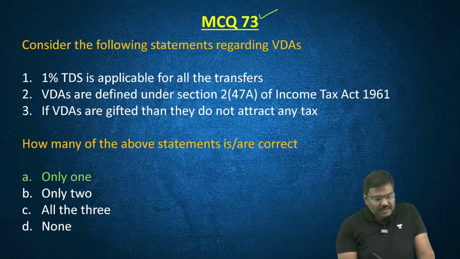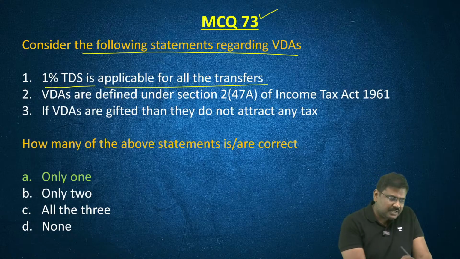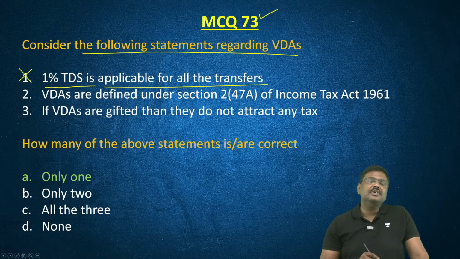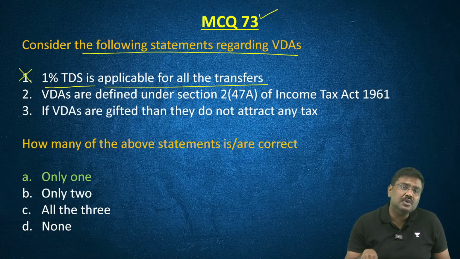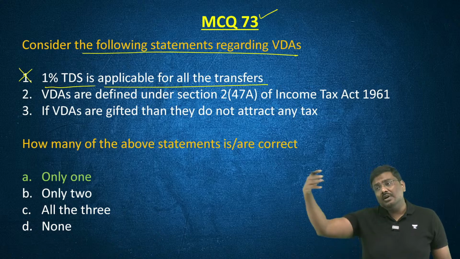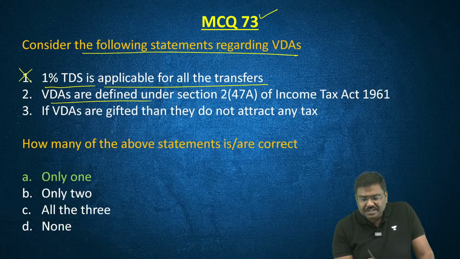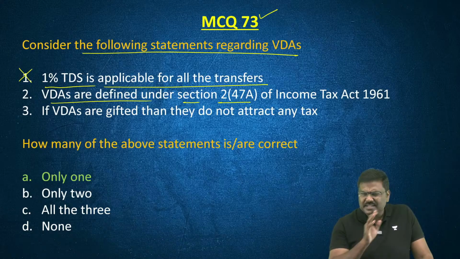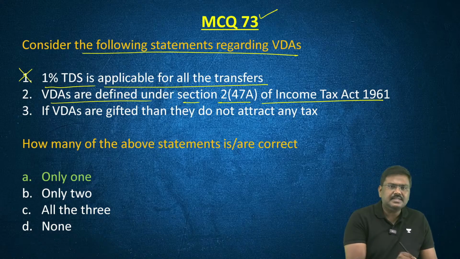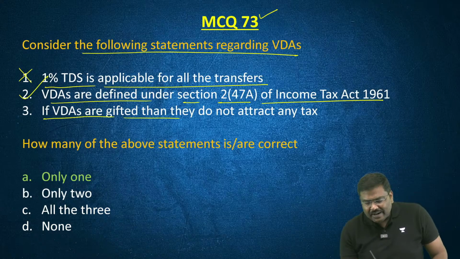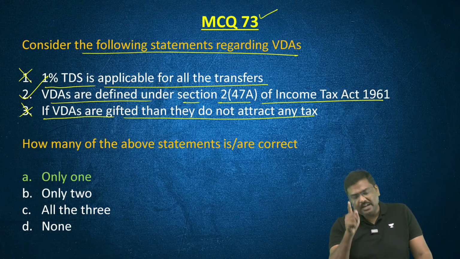MCQ number 73. Consider the following statements regarding VDAs. 1% TDS is applicable for all the transfers? No, it is not applicable for all transfers, only when the transfers cross a certain threshold. For example, for individuals it is 10,000, and for entities it is 50,000 rupees. VDAs are defined under section 2(47A) of the Income Tax Act of 1961. If VDAs are gifted, then they do not attract any tax? Incorrect. Even if you gift VDAs, it will attract a tax.